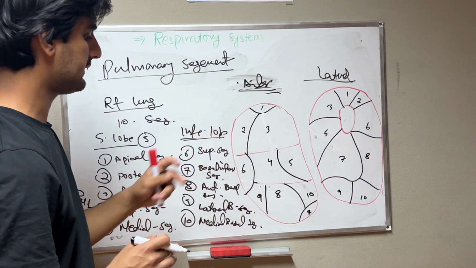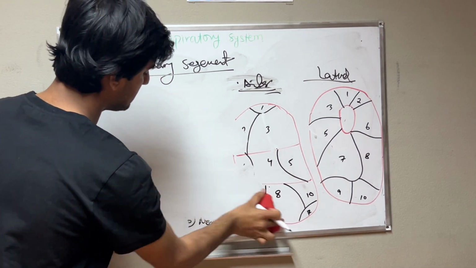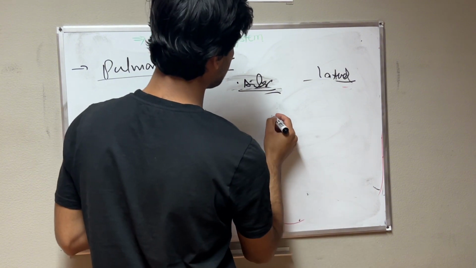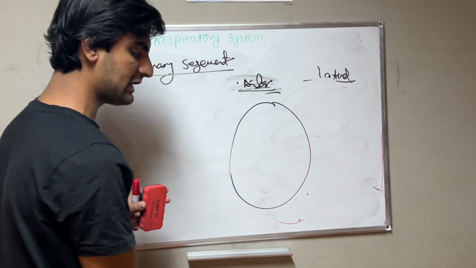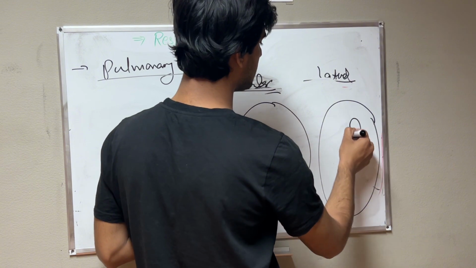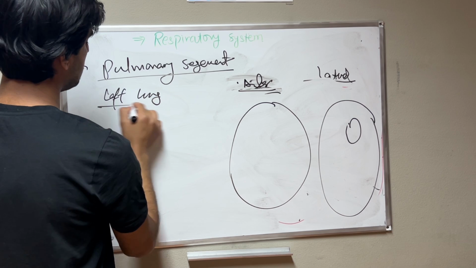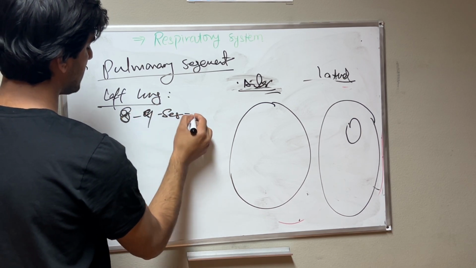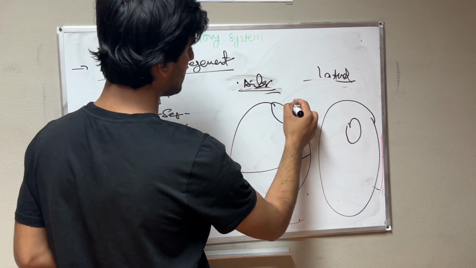Now we are going to talk about the left lung, which has 8 segments. We will first draw the anterior view of the left lung. We already know that in the left lung we have 2 lobes, superior and inferior, and here we have the lateral view. Here is the hilum of the lung. In the left lung we have 8 or 9 segments. First we need to know this.